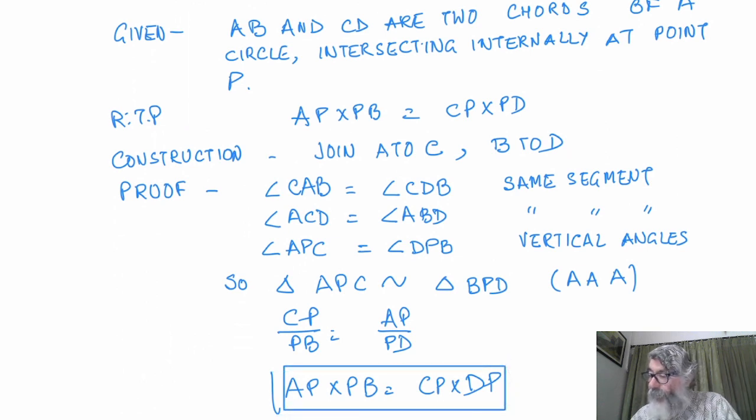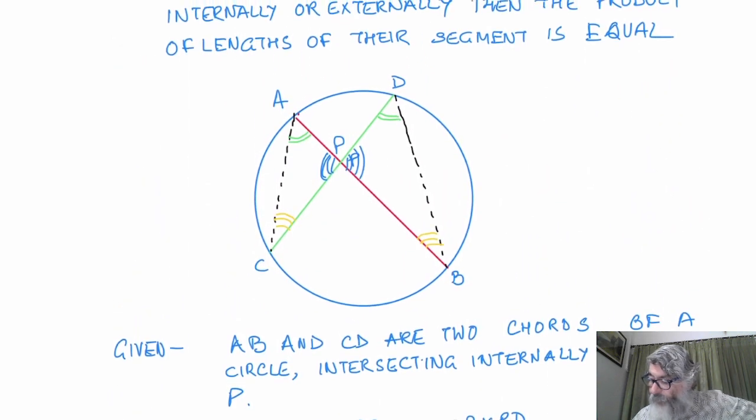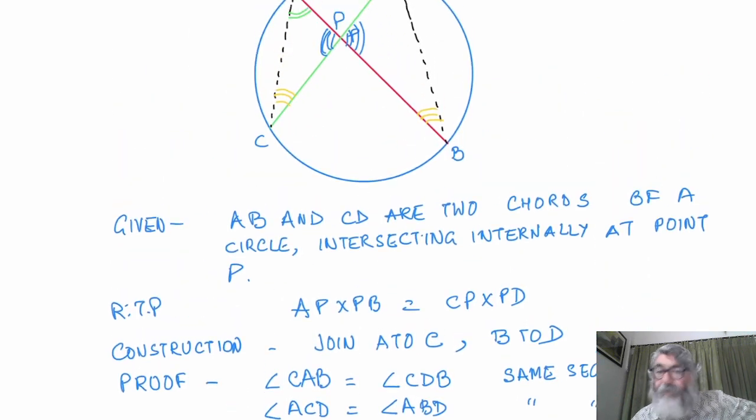You have to prove this only: the product of lengths of their segments is equal. AP into PB is equal to CP into PD.